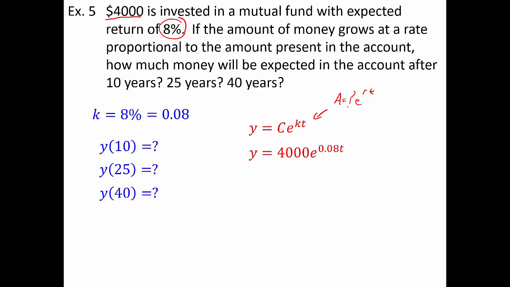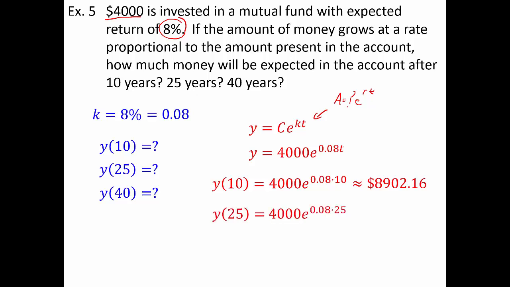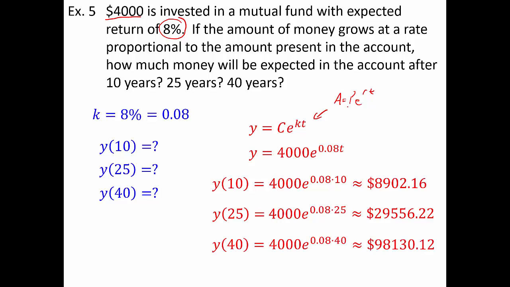There were three questions. What's the amount in the account after 10, 25, and 40 years? So take a moment, type this into your calculator one at a time, plug in 10, 25, and 40 for t. Pause here, play when you're ready. So y of 10 would look like this. Type it into your calculator. You should get about $8,900. Keep in mind we're talking about money, so I'm only going to give 2 digits past the decimal to represent dimes and pennies. At 25 years, it's going to get up to $29,000, and at 40 years, it's going to be almost $100,000,